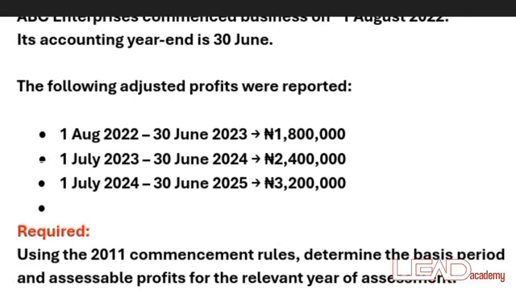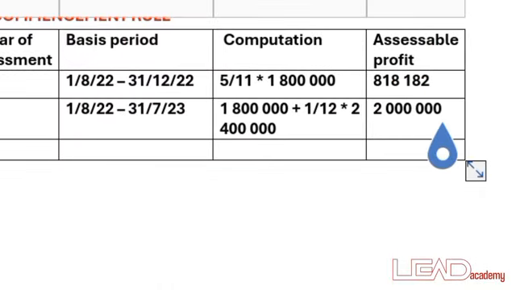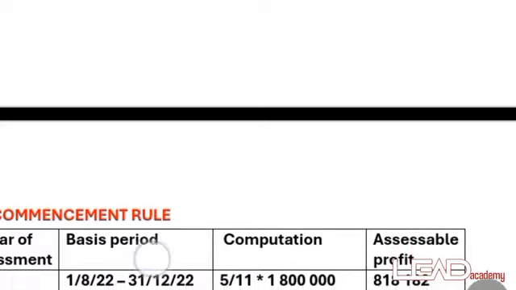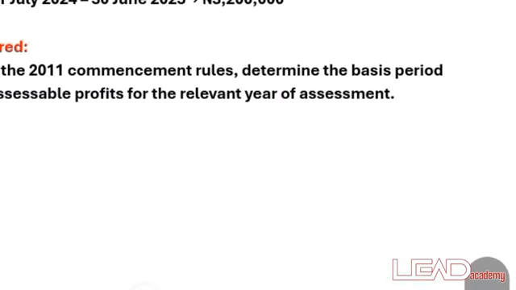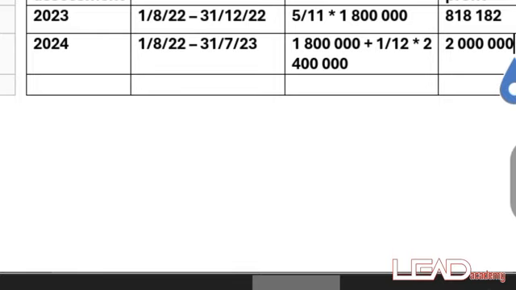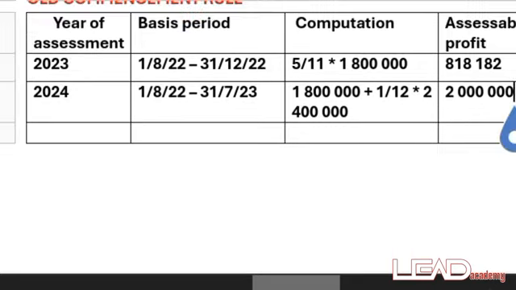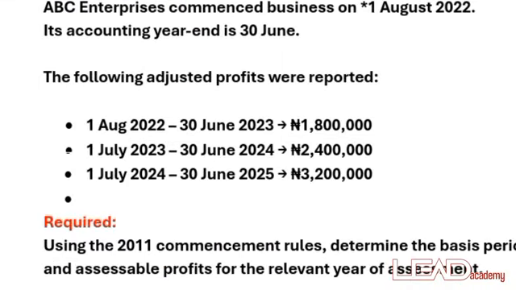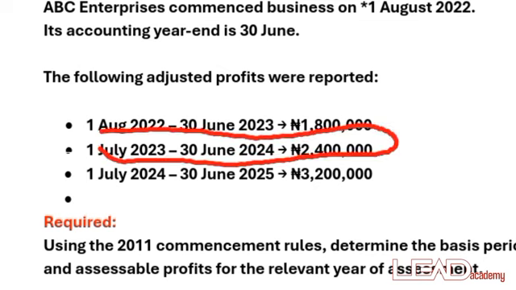That's when you are using the old commencement rule. That was what we did. We added the 1.8, which was the first adjusted profit, with a month out of 12 months of the second adjusted profit, which was 1 divided by 12 multiplied by 2.4 million. So when we added it, we had 2 million naira. The third year of assessment is going to be from 1st of July down to 30th of June.